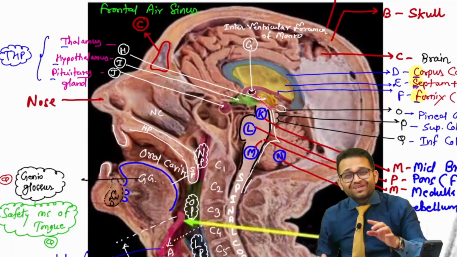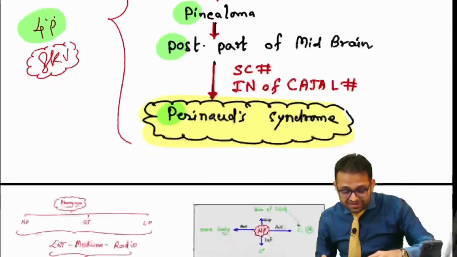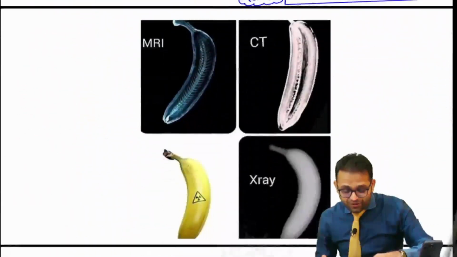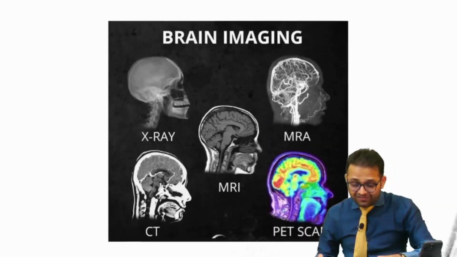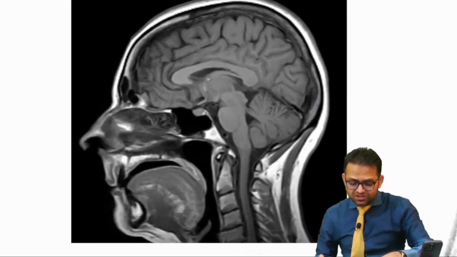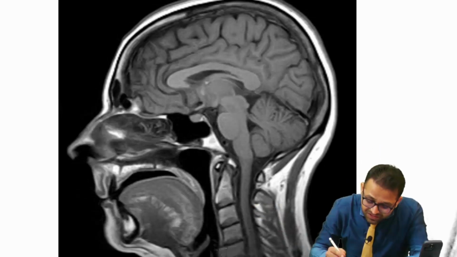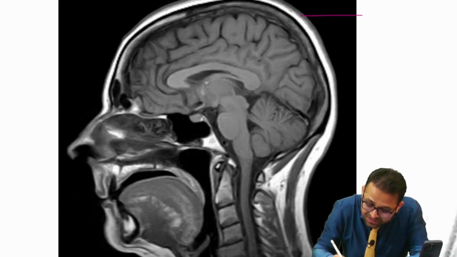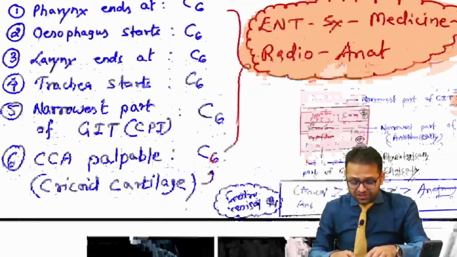Now we are going to integrate all these things in our next class. We will see the integration of this anatomy with radiology, where I will tell you this basic principle, the banana memes, and then I will tell you the same thing in a short, sweet integration. Sir, in tomorrow's class we will discuss it. This is the same thing: scalp, and then you will see the skull bone. Similar, just similar.